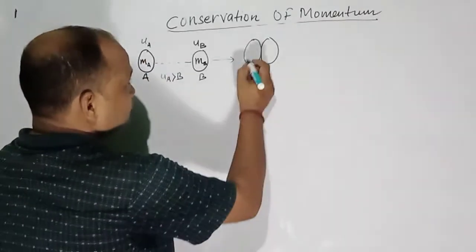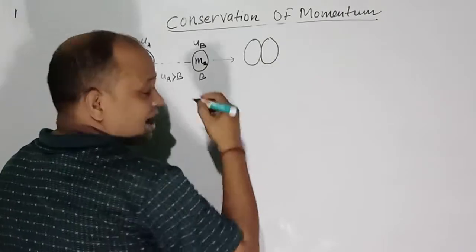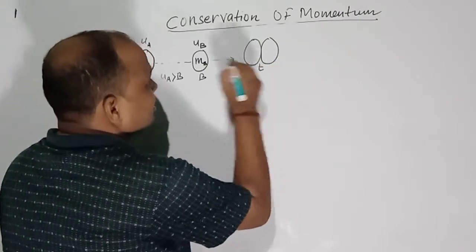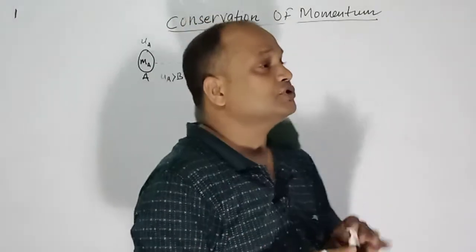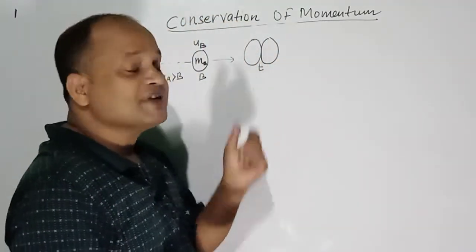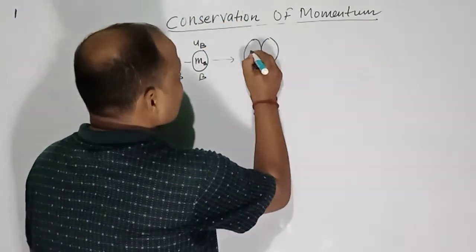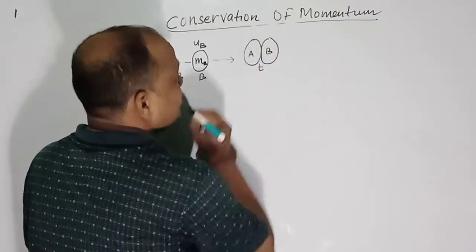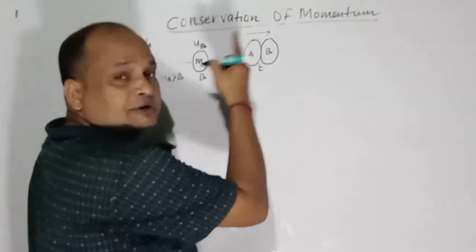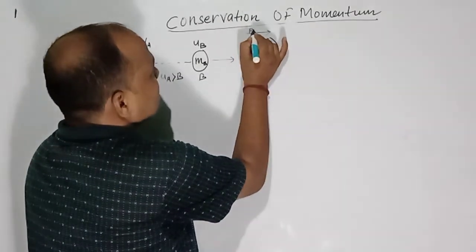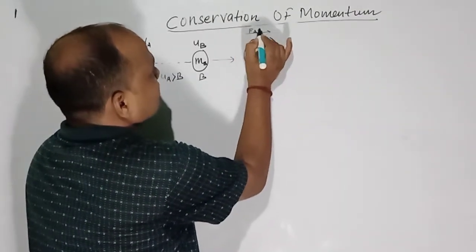Suppose the collision takes place for time t. During the collision, Newton's third law of motion becomes applicable. Body A exerts a force on body B, which is written as FAB.